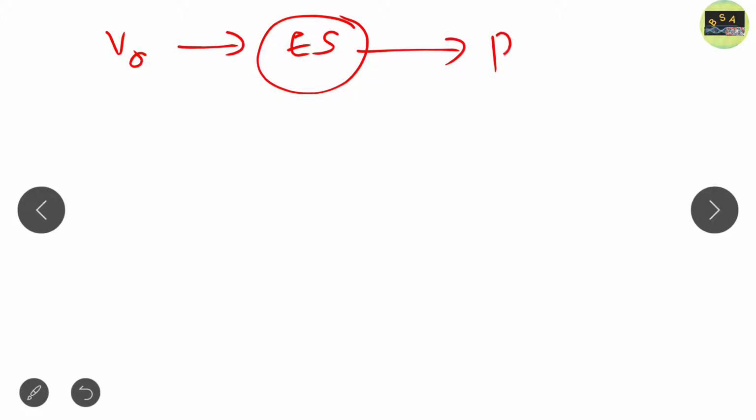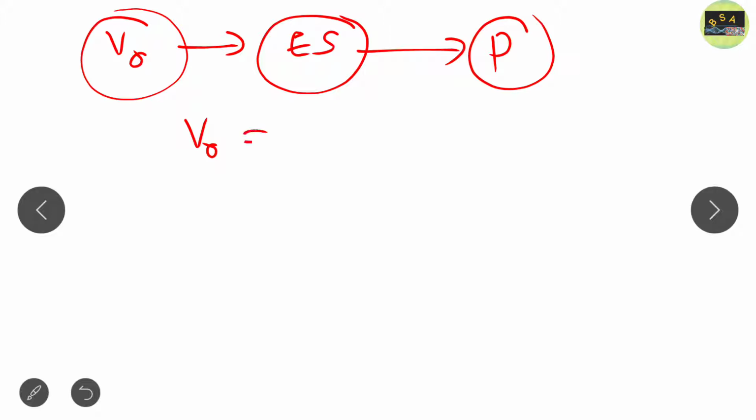And what is this V naught? V naught is the initial velocity, and we already know V naught is determined by the breakdown of ES to form product. It means when ES breaks down and gives rise to product, V naught is formed, or we can say it is determined. So we can write that V naught equals K2 times the enzyme substrate complex. K2 is the rate constant for the formation of product, and as it is determined by enzyme substrate, we write K2 ES.